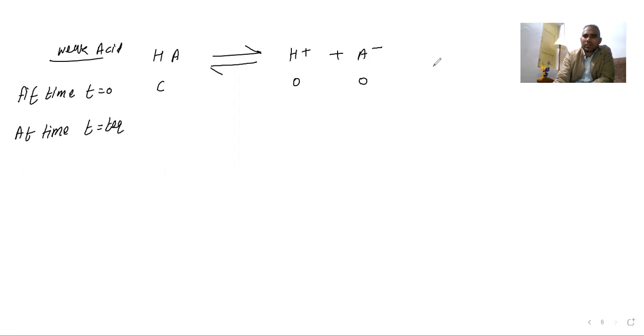C is the concentration, which can be any amount in terms of moles per liter. Now the H plus formed is C alpha, and the A minus formed is C alpha.